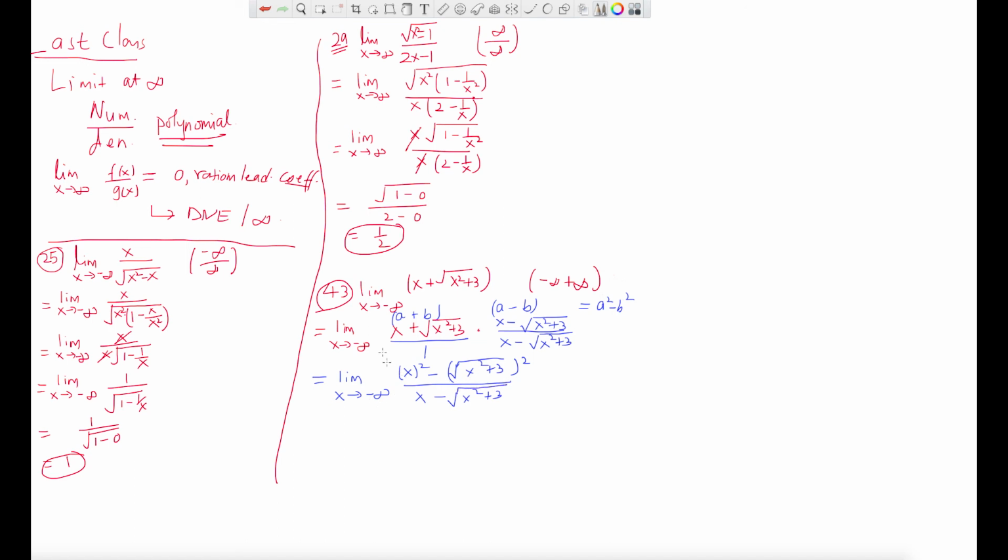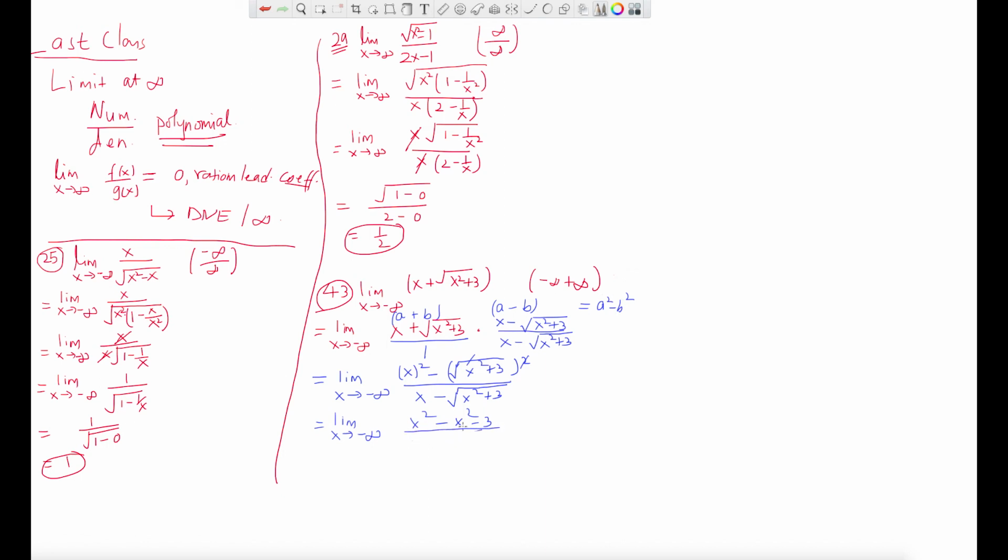Now on the top we get x squared minus, because the root and the square cancel out, x squared minus 3. Do you know how I got minus 3 here? Because you distribute the negative sign to both of them, negative x squared and then minus 3.